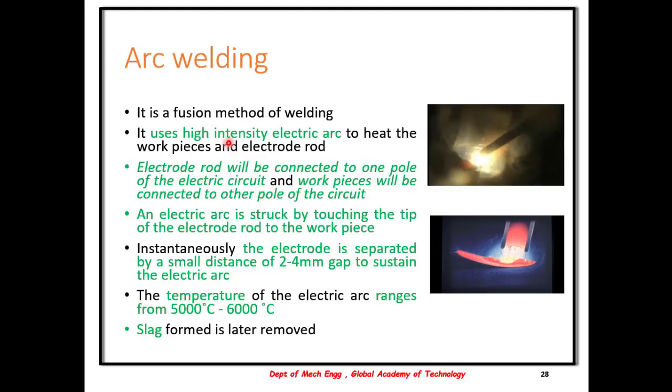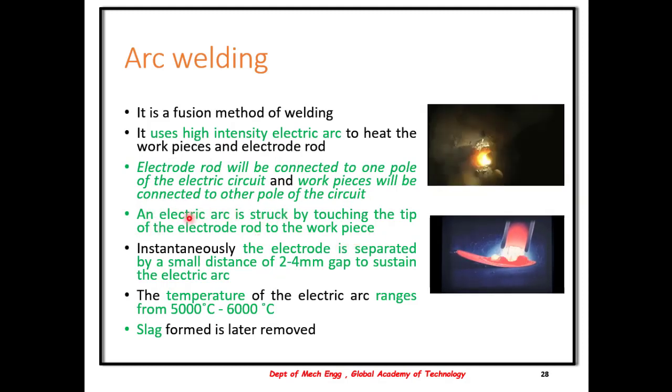The first method is arc welding. It is a type of fusion method. It uses a high intensity electric arc to heat the workpiece and the electrode rod. The electrode rod is connected to one pole and the workpiece forms the other pole of the circuit, and then an electric arc is struck by touching the tip of the electrode rod to the workpiece.